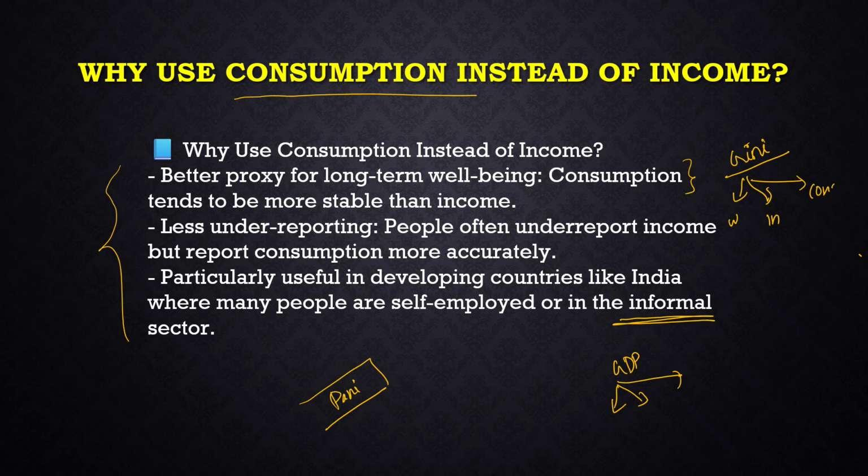So your income cannot be completely captured by the government, because some of your income will be hidden from the government. Some of your income will be known to the government. How can a government know how much a pani puri seller or momo seller has earned in one month? It's not possible. But the government can definitely know how much atta has been purchased by that momo seller. The government can even know how much jaljeera is being bought by this pani puri seller. So whatever amount he's spending on consumption will be captured in the economy, because the product is getting sold. If anything is sold, that consumption will be counted. But the income that he is earning by making that final product cannot be counted.